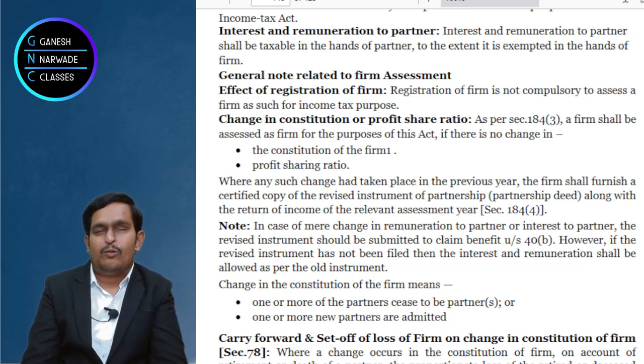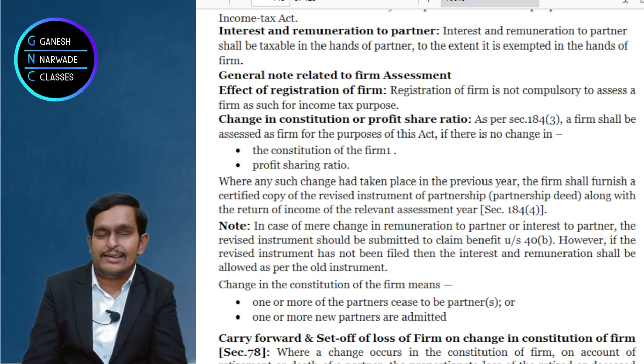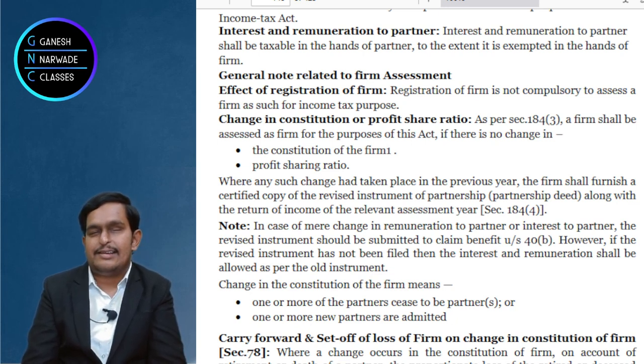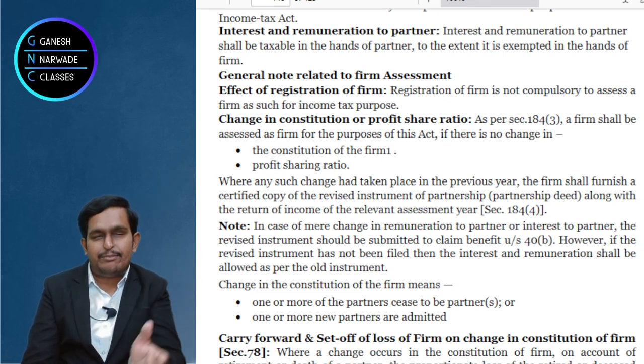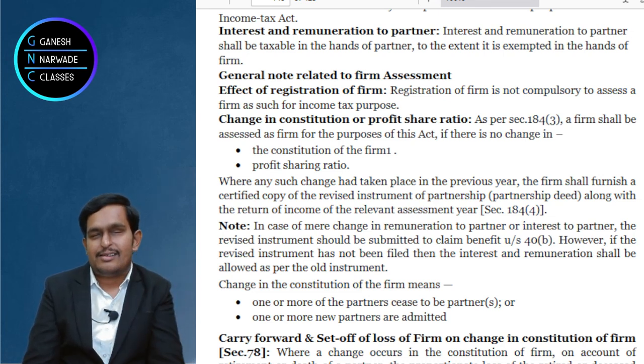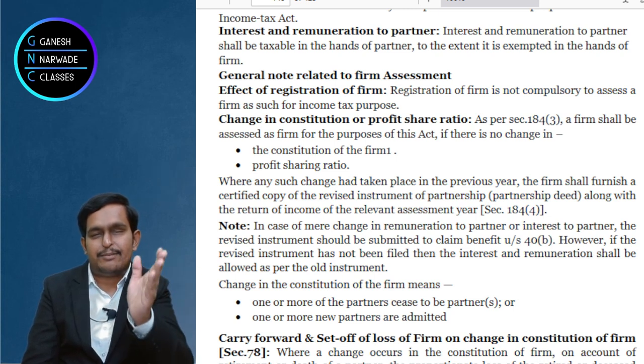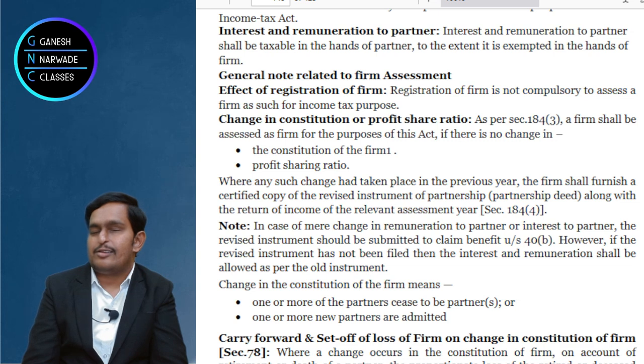Now what happened? C died, or suppose C retired. C died means the word deceased is used in the books, right? In this case, what will happen? Can the firm continue to claim 30 lakhs as deduction? The answer is not at all.